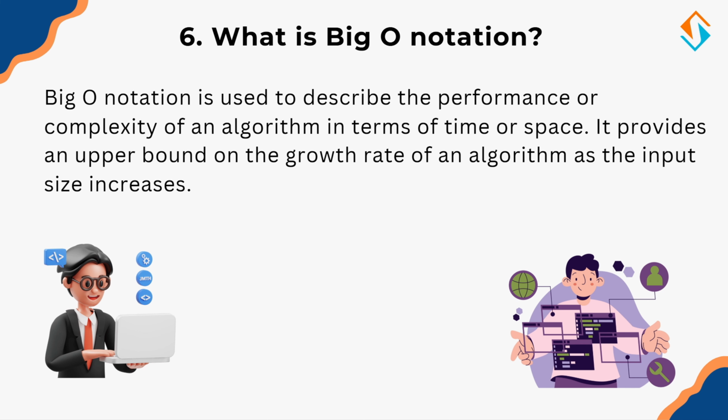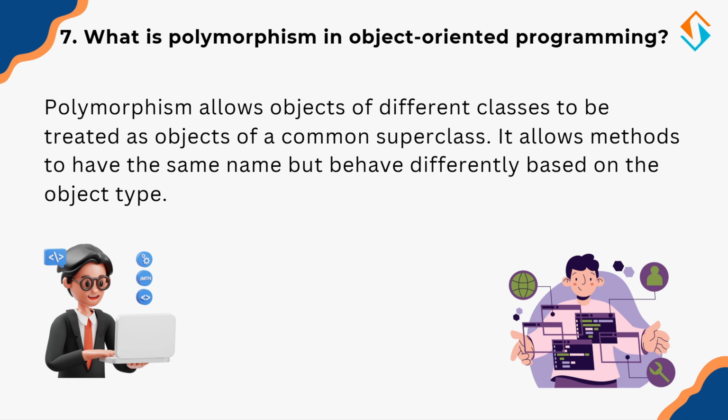Now let's explore another key OOP concept, polymorphism. So what is polymorphism in OOP? Polymorphism allows a single method name to have different behaviors based on the object it is called on. For example, a draw method. If called on a circle, it draws a circle. If called on a square, it draws a square. Polymorphism makes code more flexible and reusable.